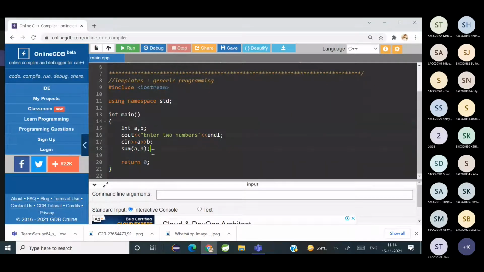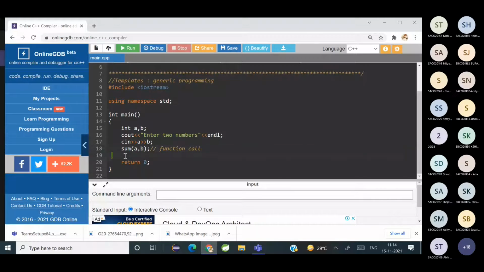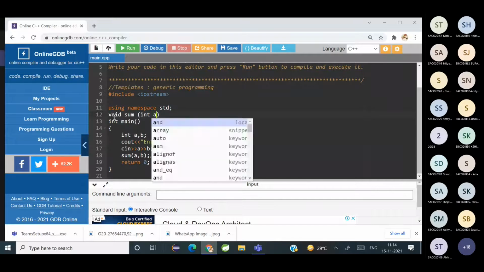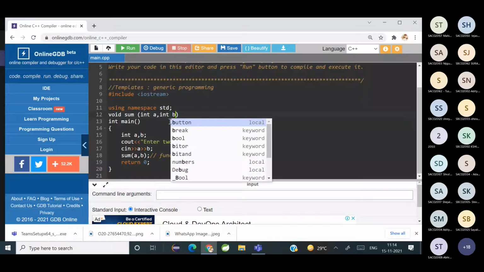So here, a function call, and yes. So here I'll write a function void sum, int a comma int b.